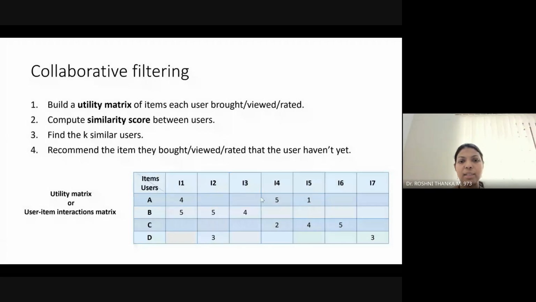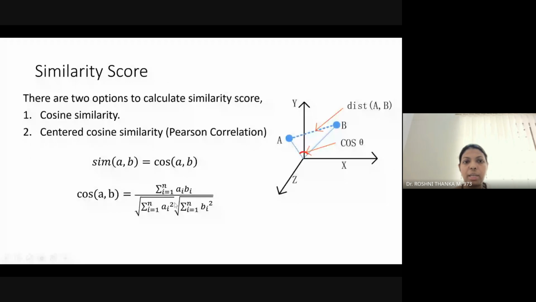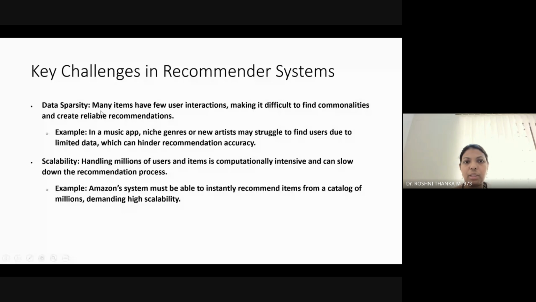As humans, when we look at the matrix, we can find which are more similar. But how will the system find the similarities? By looking at the similarity score. To find the similarity score, we can use formulas like cosine similarity. Cosine similarity is one of the ways to find the similarity between the users. This is just for your information.